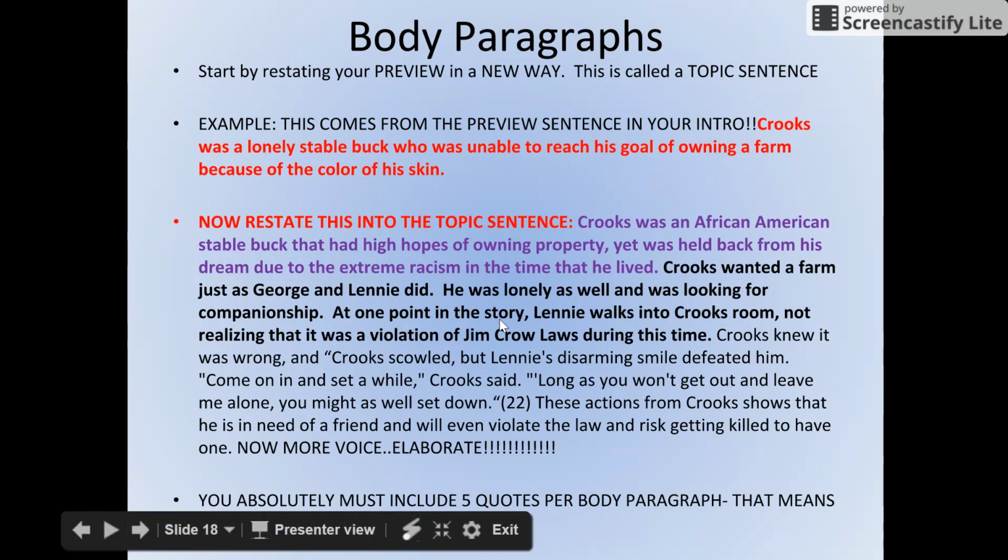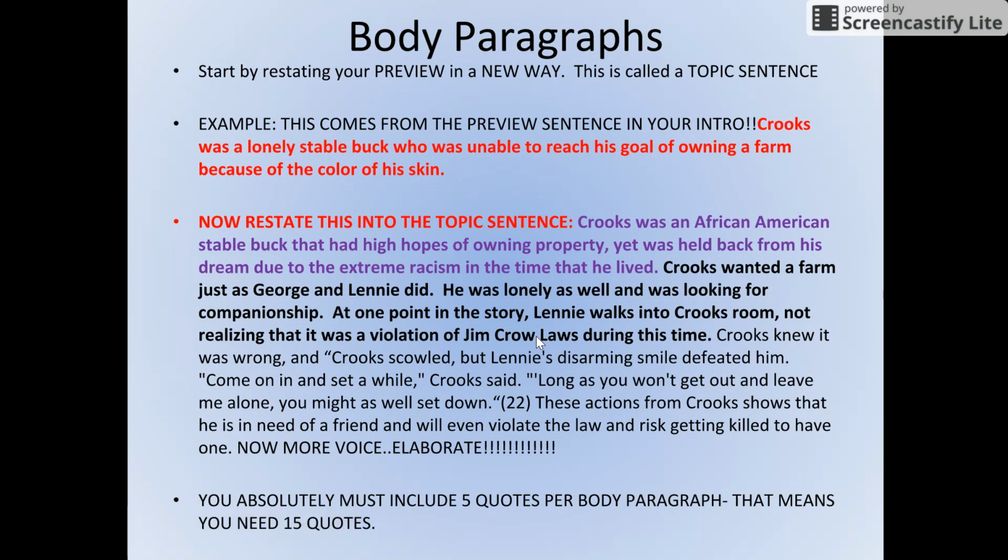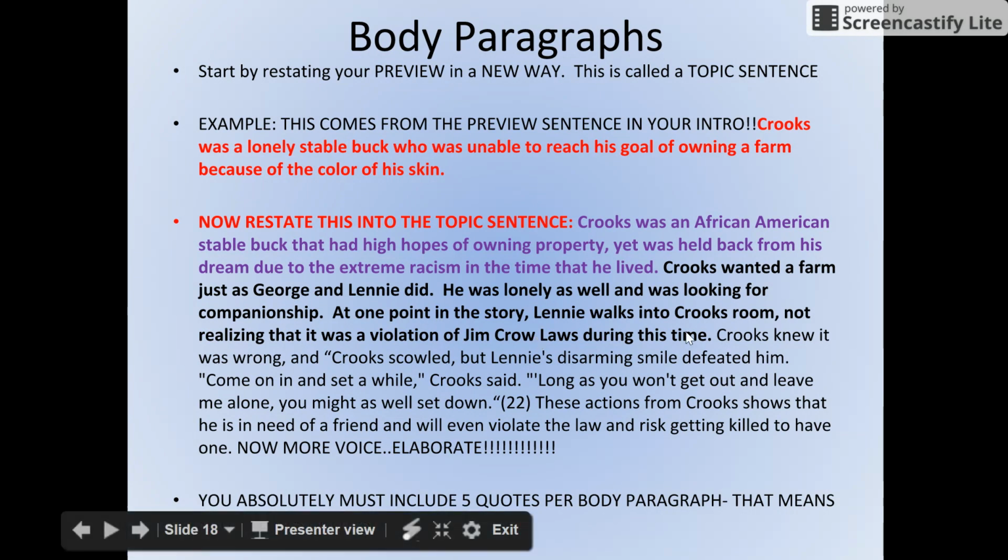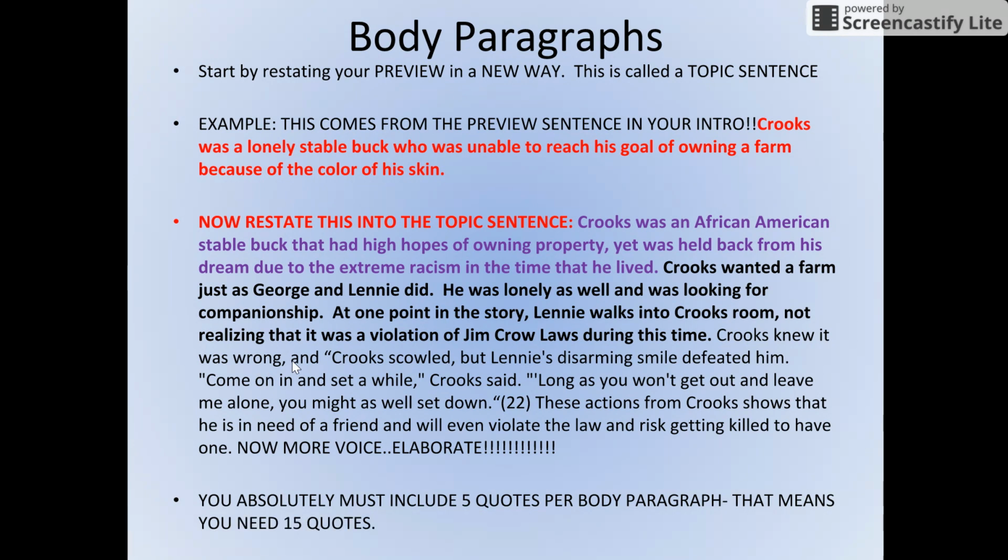At one point in the story, Lenny walks into Crooks's room, not realizing that it was a violation of Jim Crow laws, laws back then that were prejudiced and said Black and White people couldn't be together during this time. Crooks knew it was wrong, and then here's my quote from the novel. Crooks scowled, but Lenny's disarming smile defeated him. "Come on in and sit a while," Crooks said. "As long as you won't get out and leave me alone, you might as well sit down."